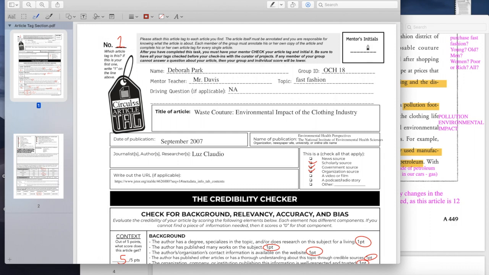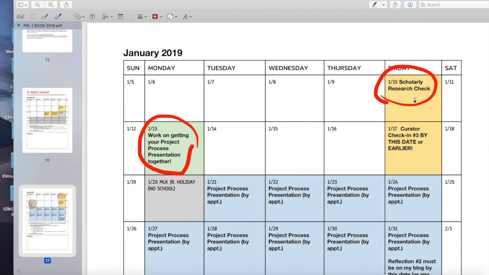Make sure you show your mentor all of your articles and your annotations as well as your article tags. You do need to submit all of your research by the Friday of the week we get back from winter break. That is January 10th. So you do need those driving questions approved by the 13th of December, and they need to be submitted to me by the 18th of December. And then all of your articles, you need 5 if you're a freshman and 8 if you're a sophomore or junior. All of your articles need to be completely annotated, and all of your article tags must be completed as well.